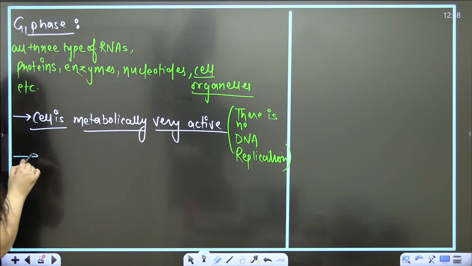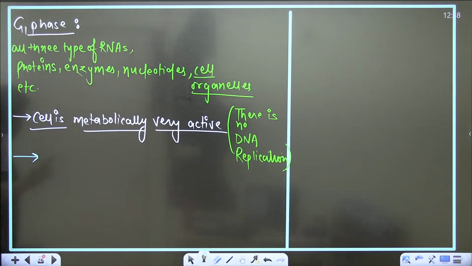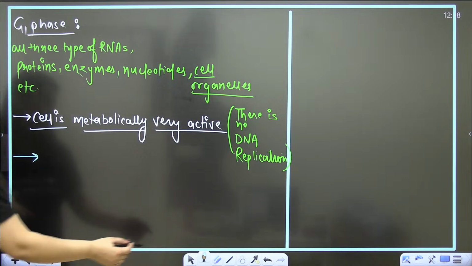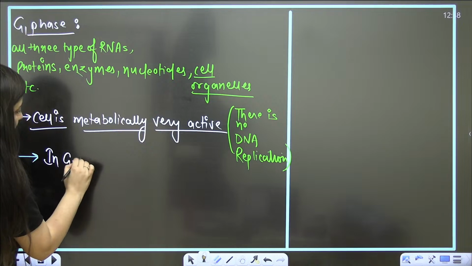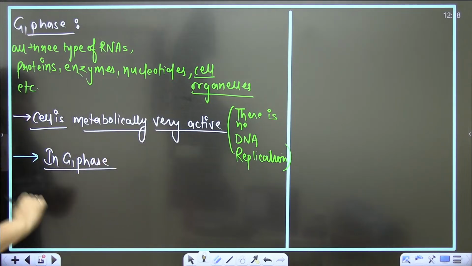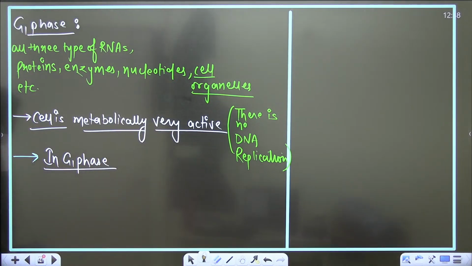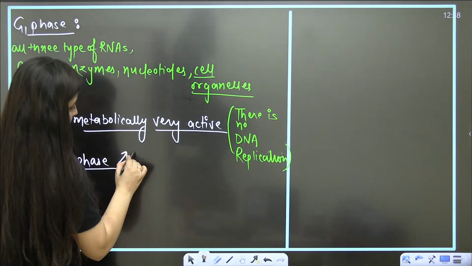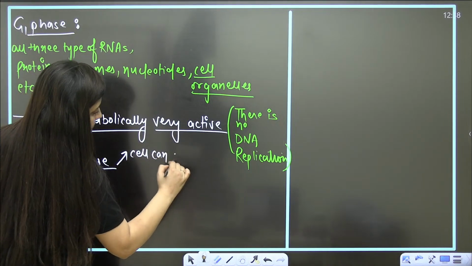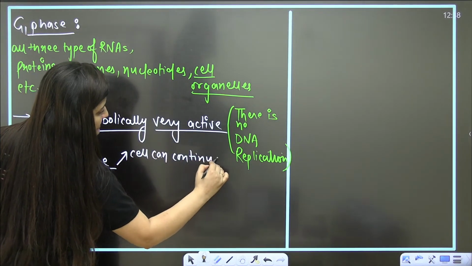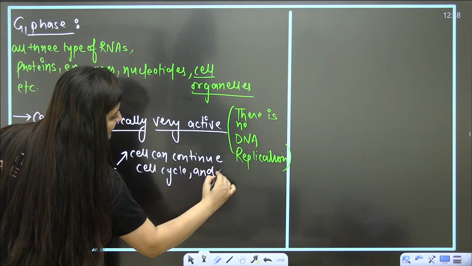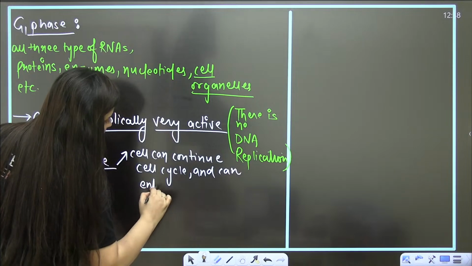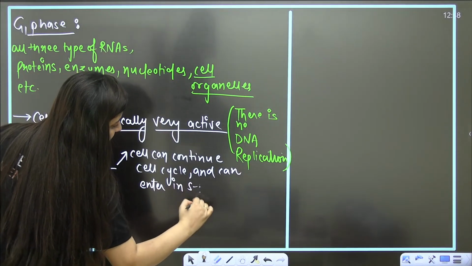One more thing that we have already discussed: when a cell is in G1 phase, there are two fates of that particular cell. The cell can continue the cell cycle and enter S phase.